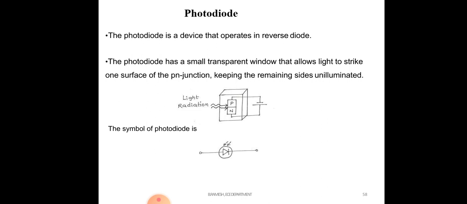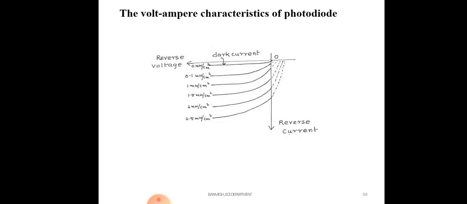So when you apply light on this diode junction, due to the intensity of light, the covalent bonds in the photodiode will break down. Breaking of the junction's covalent bonds releases pairs of charge carriers.